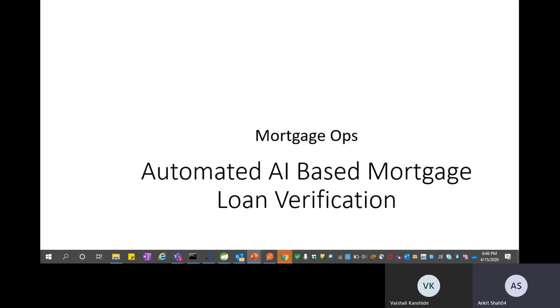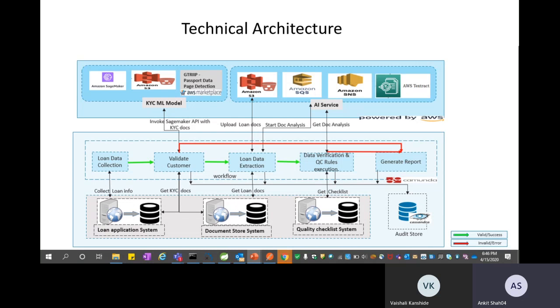So, what does it take to automate a mortgage loan verification based on AI and ML? Let's look at the solution that we propose. This is the technical architecture of the mortgage loan processing based on AI and ML. It comprises five important steps: loan data collection, validate customer, loan data extraction, verification using the QC rules, and then generating a report to identify whether there are any exceptions in the application or not.